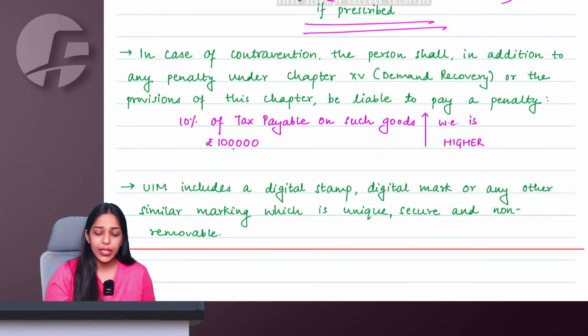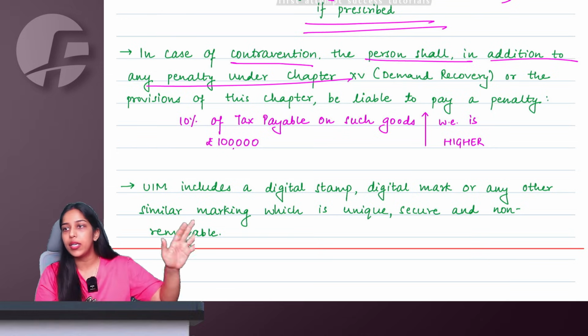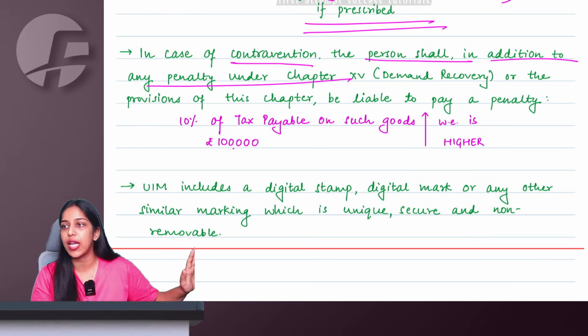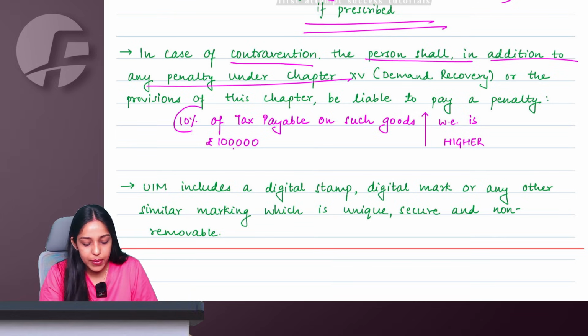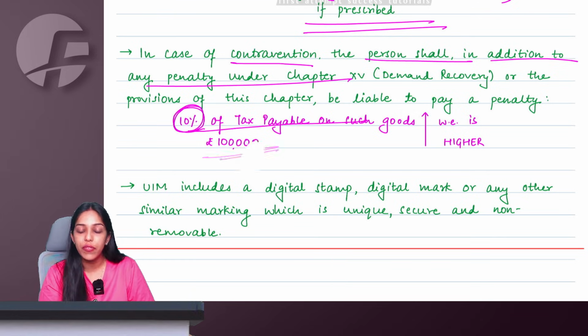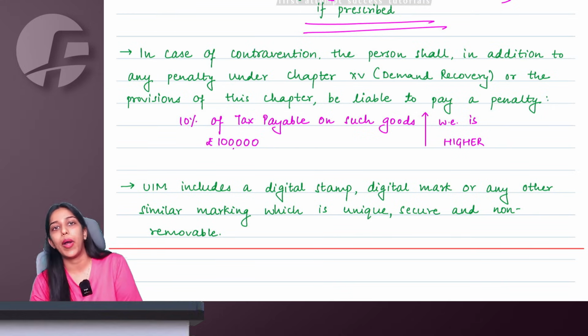Right, ma'am. So in case of contravention, the person shall, in addition to any penalty, any normal demand recovery that you have to pay, which you any which way have to pay, plus we are saying an extra penalty of 10% of tax on such goods, or 1 lakh, whichever is higher under CGST, you will be required to pay.